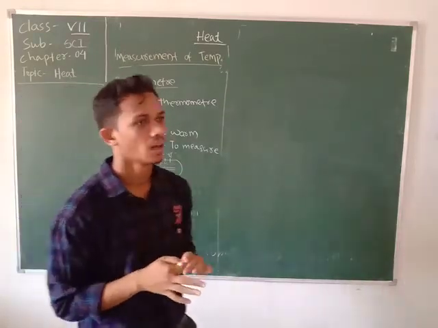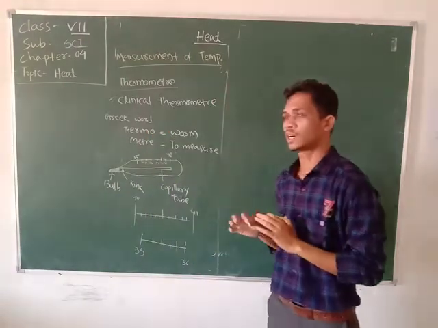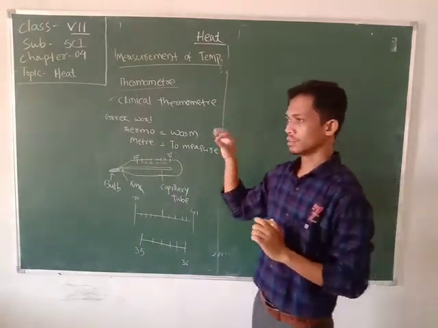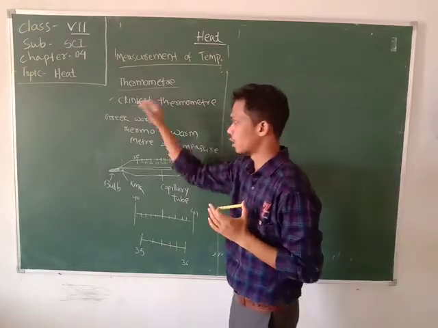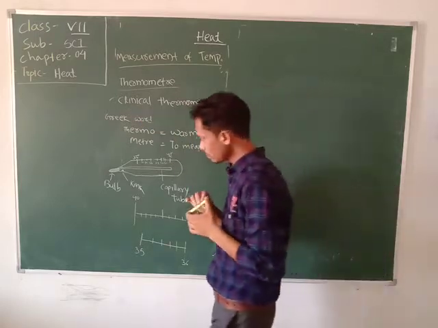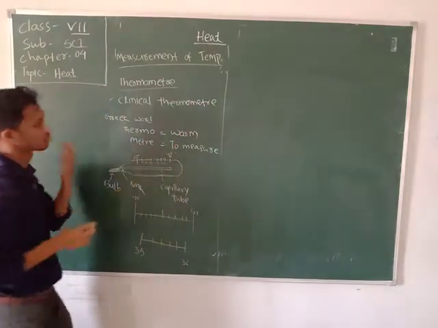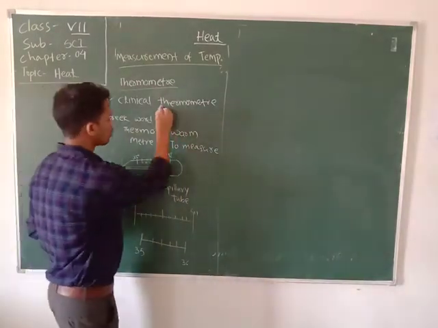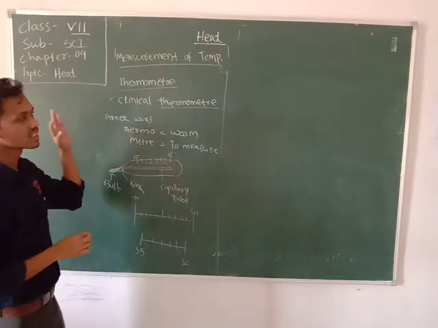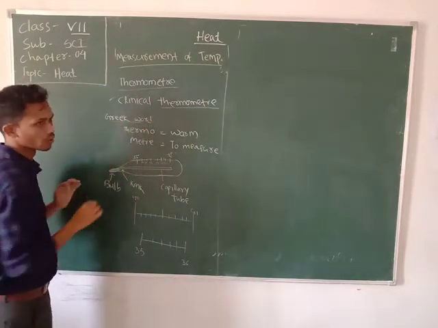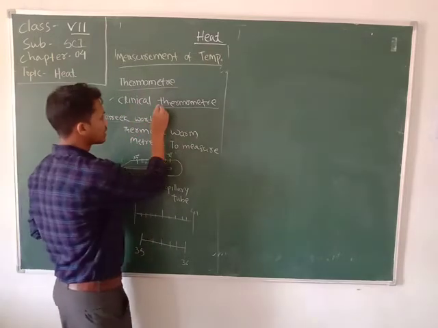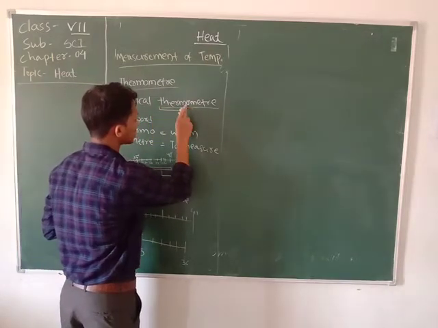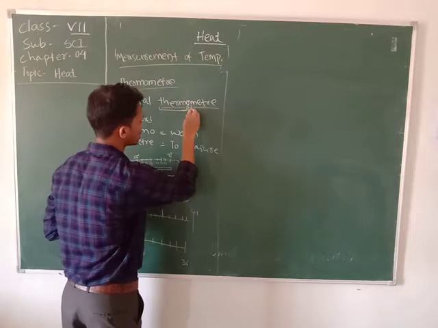Clinical thermometers are the devices which are used in a clinic to measure the temperature of the human body. The word thermometer is derived from a Greek word, made of two words, one is thermo and another one is meter.